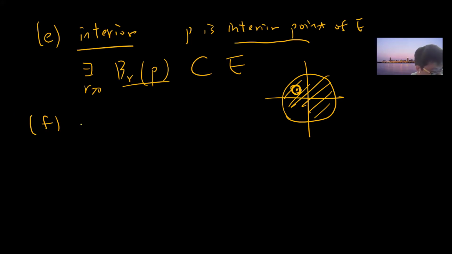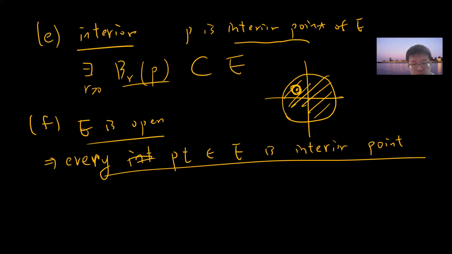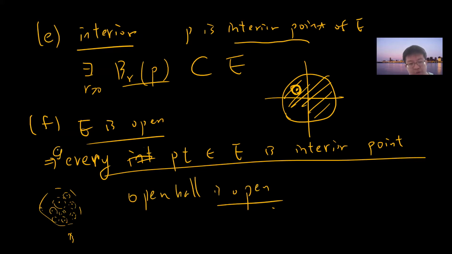Okay, so F: E is open. What do you mean by open? Open means that every point of E is an interior point. For example, take this open ball: for any point of the open ball, you can find a very small open ball inside it. So this is the example. An open ball is open. It's a bit stupid, right? Every point of E is an interior point.